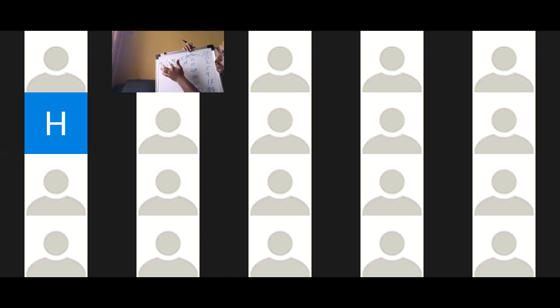Median is equal to lower boundary of the median class. L1 is lower boundary of the median class. Then n by 2, total frequency by 2, minus cumulative frequency of the preceding class. You all have to write it in your notebook. CF is cumulative frequency of the preceding class. Here it is f.